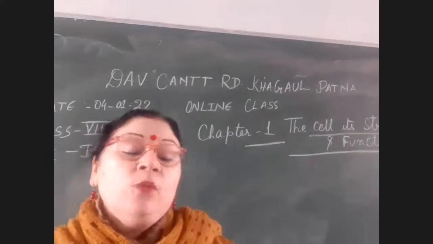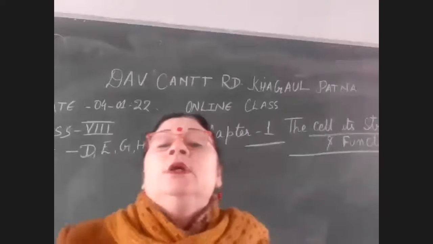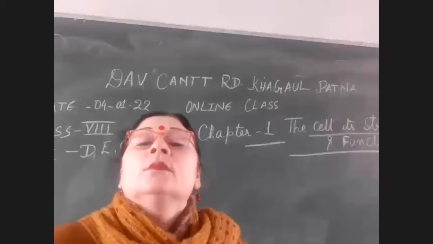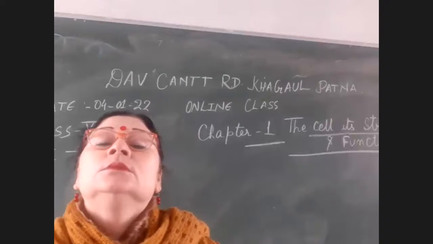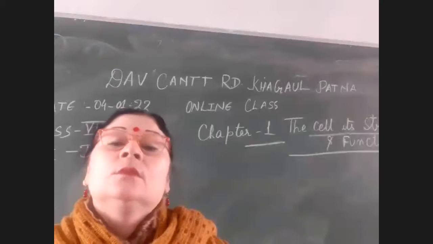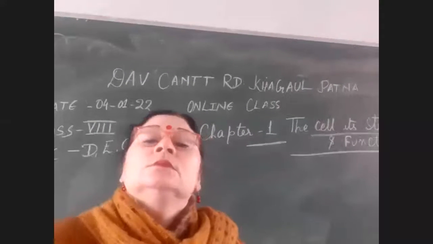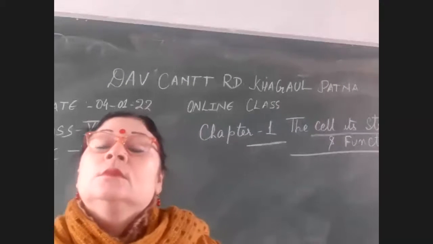Mitochondria. Okay, tell me what are the different types of plastids? Sudhanshu Jha. Chloroplast, chromoplast and leucoplast. There are three types of plastids: chloroplast, chromoplast, and leucoplast.